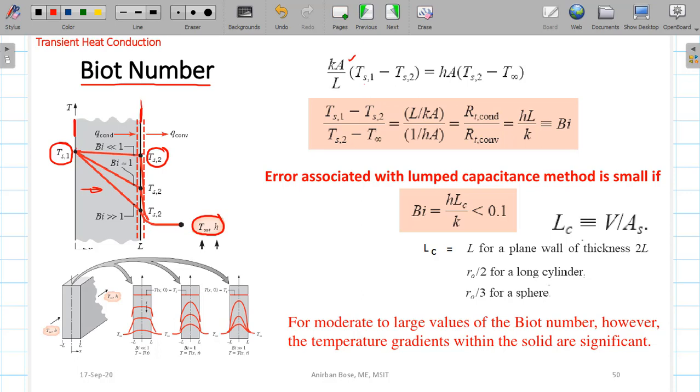Now here you can consider this is the outside surface. Since the surface cannot store any energy, the heat that has been conducted must leave the surface by convection.